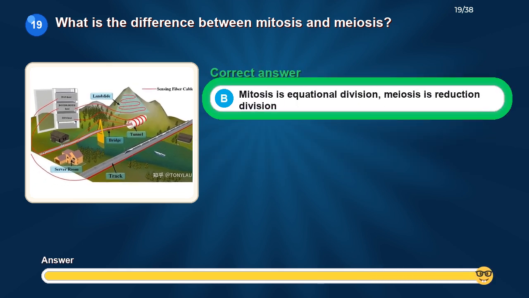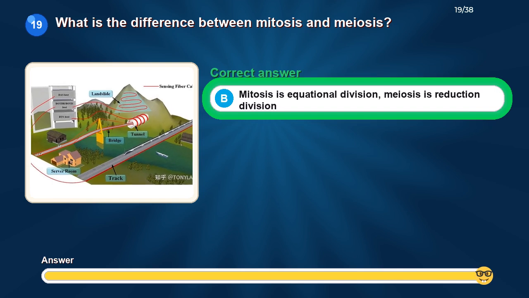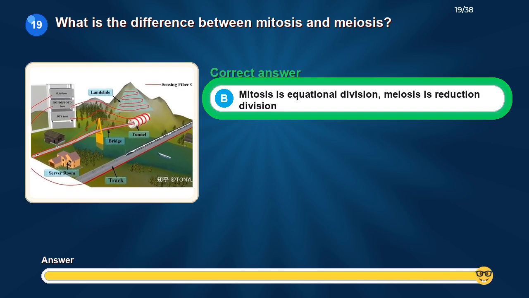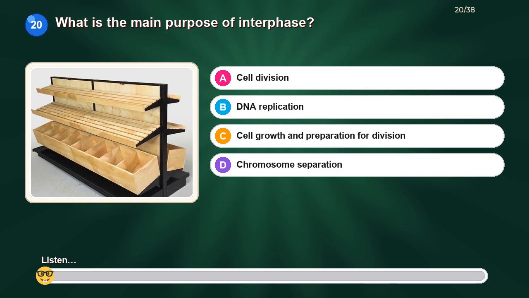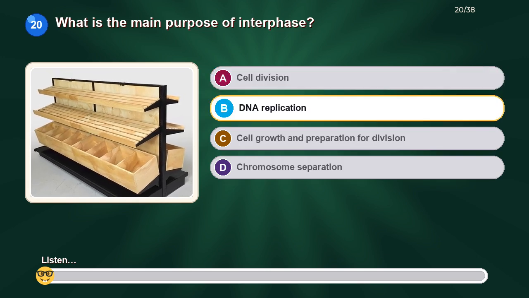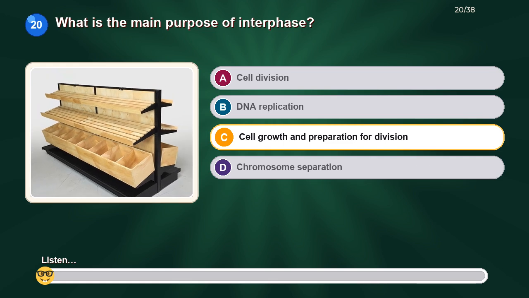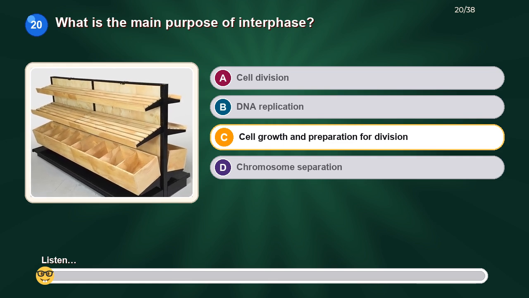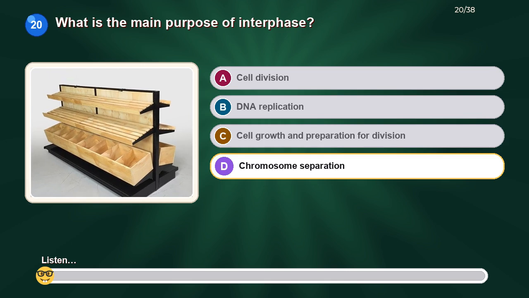The correct answer is mitosis is equational division, meiosis is reduction division. What is the main purpose of interphase? Option A. Cell division. Option B. DNA replication. Option C. Cell growth and preparation for division. Option D. Chromosome separation.